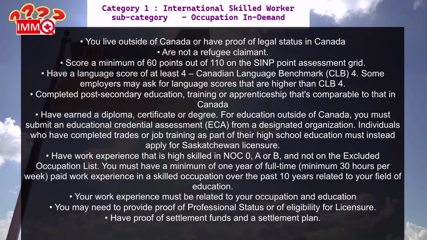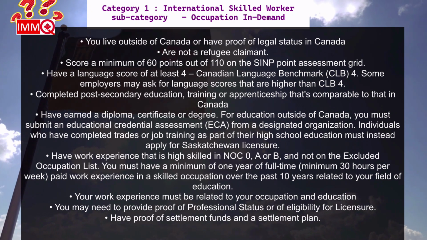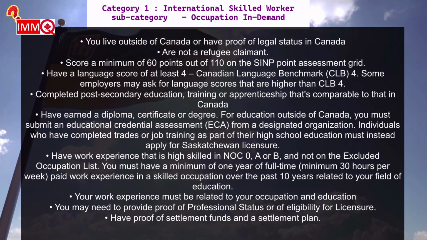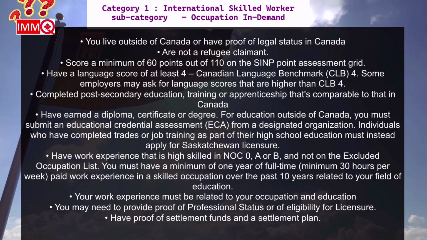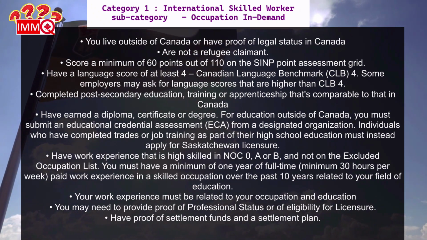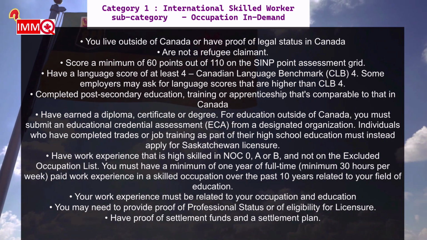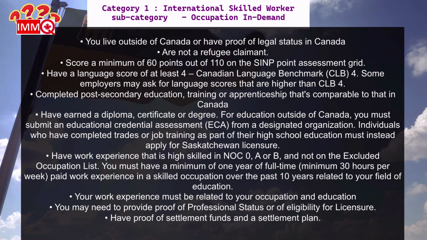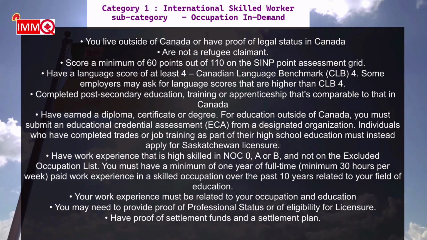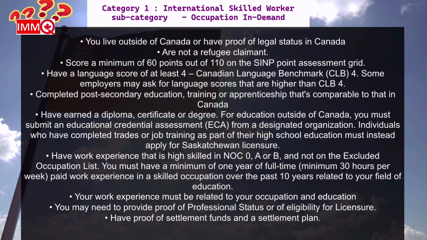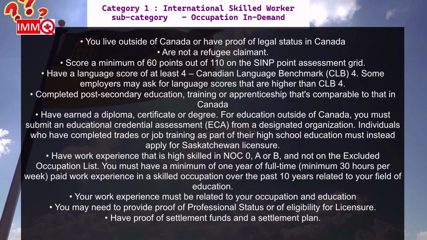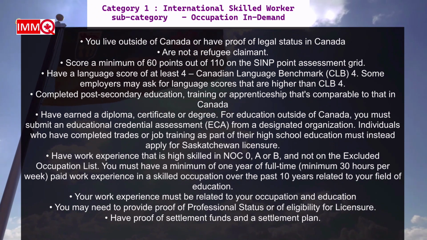Individuals who have completed trades or job training as part of their high school education must instead apply for Saskatchewan licensure. Have work experience that is high-skilled in NOC 0, A or B, and not on the excluded occupation list. You must have a minimum of 1 year of full-time, minimum 30 hours per week, paid work experience in a skilled occupation over the past 10 years related to your field of education.